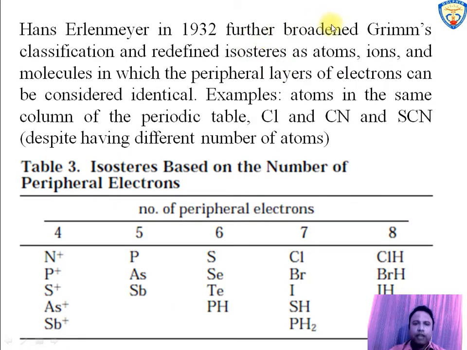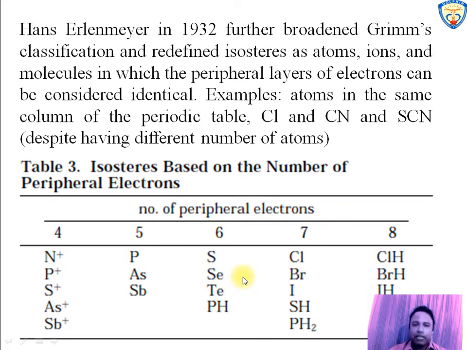Hans Erlenmeyer in 1932 further studied and expanded Grimm's classification of isosters, and he redefined isosters as atoms, ions and molecules in which the peripheral layers of electrons, also called valence electrons, are considered identical. For example, Cl, CN and SCN have the same valence electrons, that is 7, but have a different number of atoms.